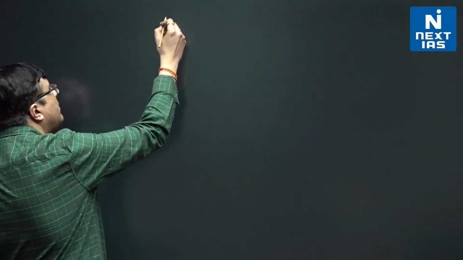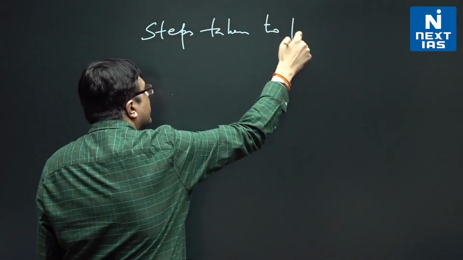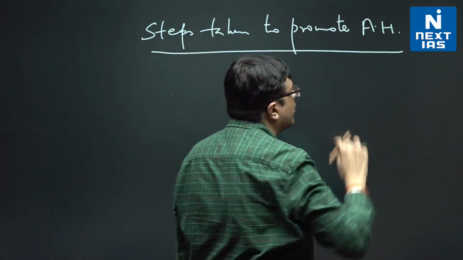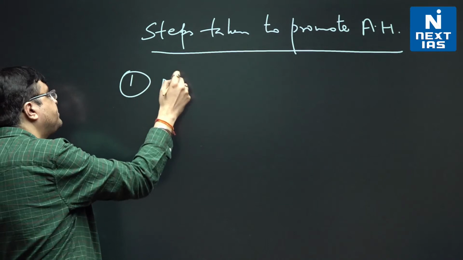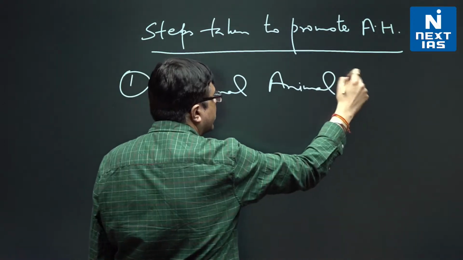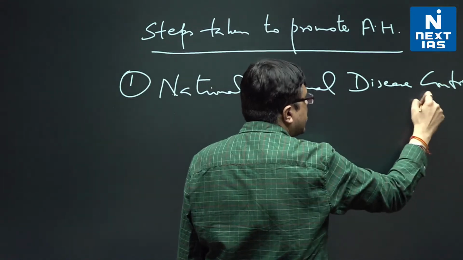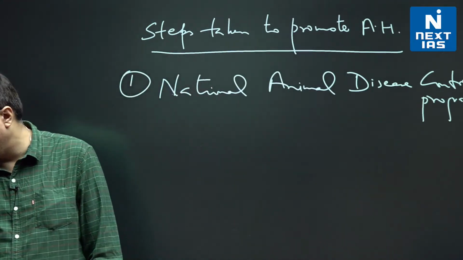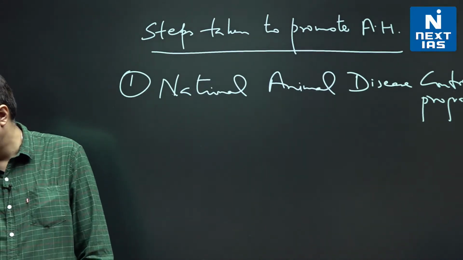So when we talk about steps taken to promote animal husbandry, again remember, if they ask you a question on animal husbandry, these 2 steps will mean a lot, if you can quote them. So one, of course, is National Animal Disease Control Program. This was announced in the budget of 2020-21, mainly targeting foot and mouth disease. In fact, the government had run the program quite successfully, but unfortunately it was affected by the COVID pandemic. So government had to pull back on the vaccination against foot and mouth disease.